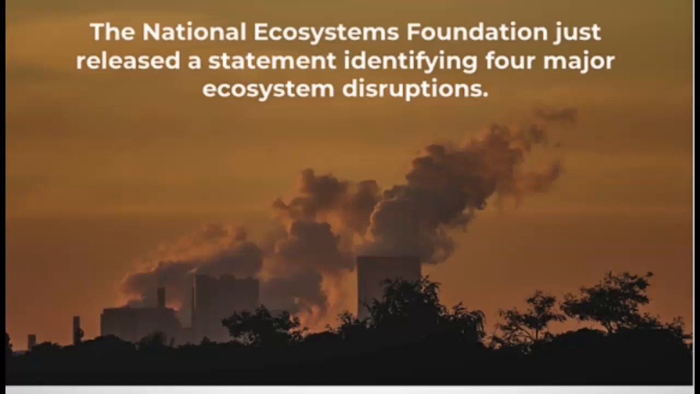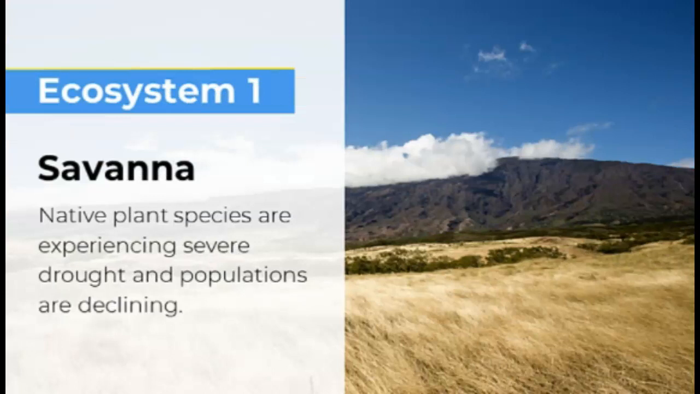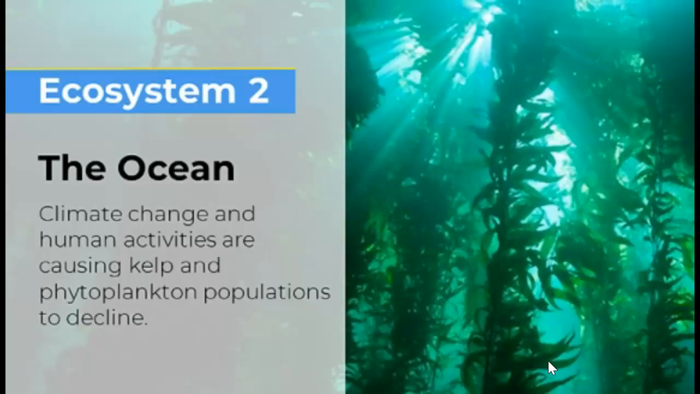The National Ecosystems Foundation just released a statement identifying 4 major ecosystem disruptions. Ecosystem 1 is in the savanna. Native plant species are experiencing severe drought and populations are declining. Ecosystem 2, the ocean.